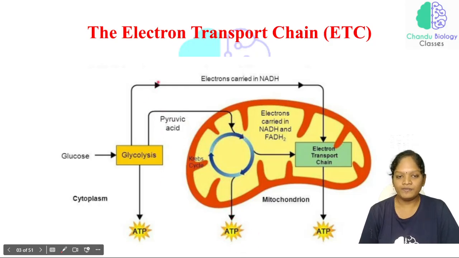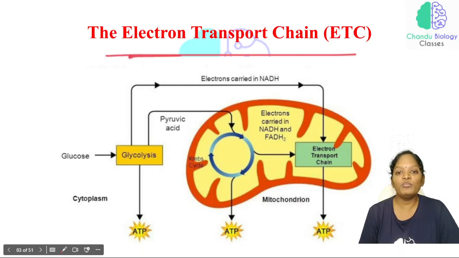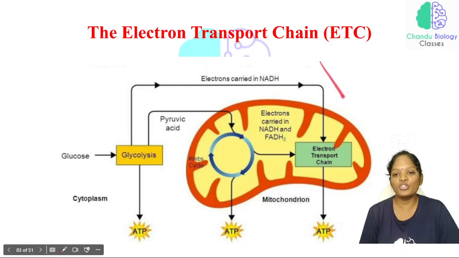In glycolysis and in the Krebs cycle, we have electron carriers, and those electron carriers are nothing but NADH and FADH₂. Both are produced in glycolysis and the Krebs cycle, so both are considered electron carriers. They play an important role in the electron transport chain, which takes place in the mitochondrial matrix, and as a result of this electron transport chain we also produce ATP.